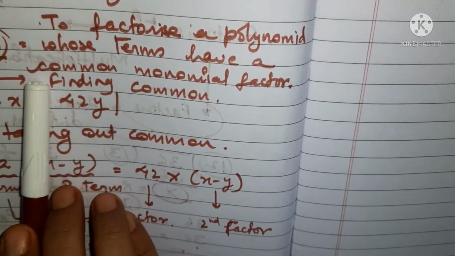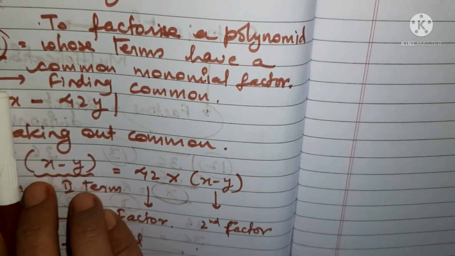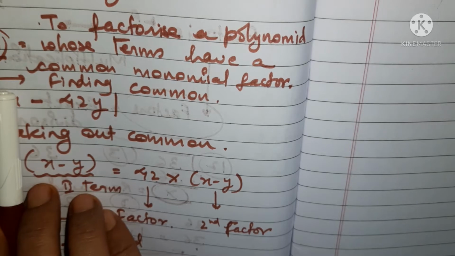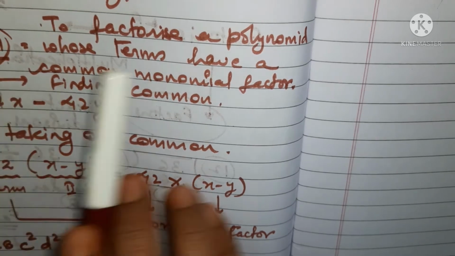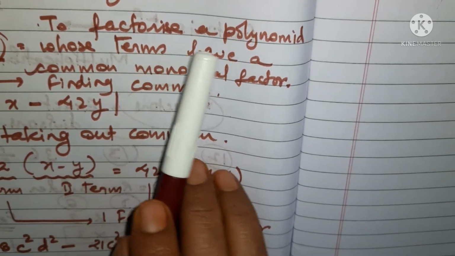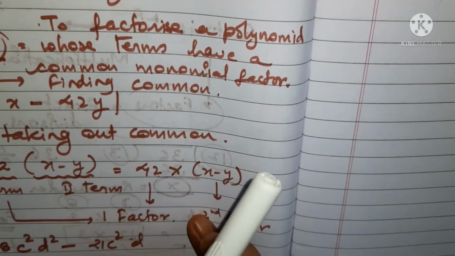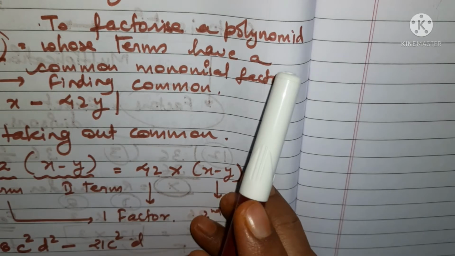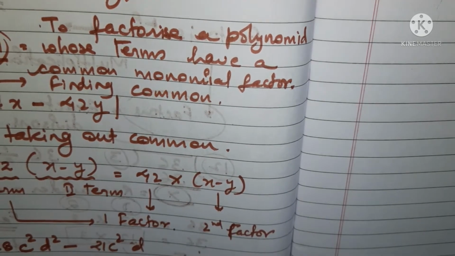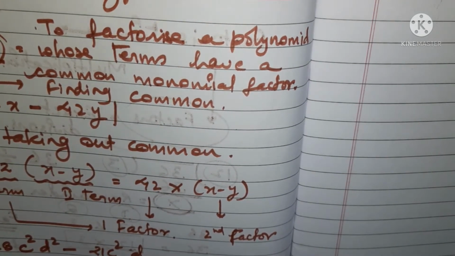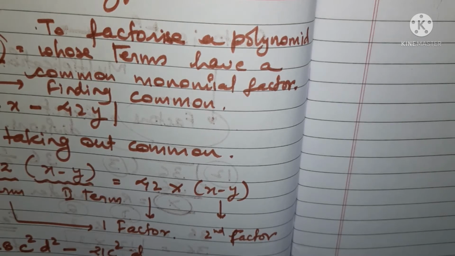Okay, type 1. In type 1, we are going to consider a polynomial, and we have to factorize that polynomial. Suppose a polynomial whose terms have a common monomial factor. If you are given a polynomial in which you have common monomial factors, then how do you find the factors? That is our first type.